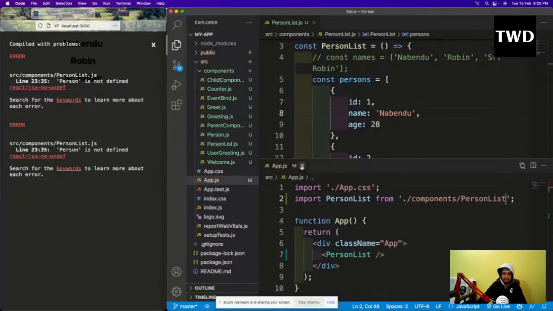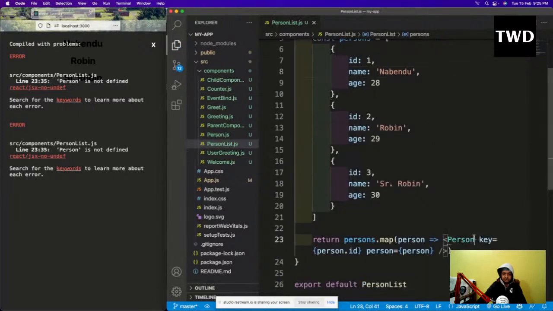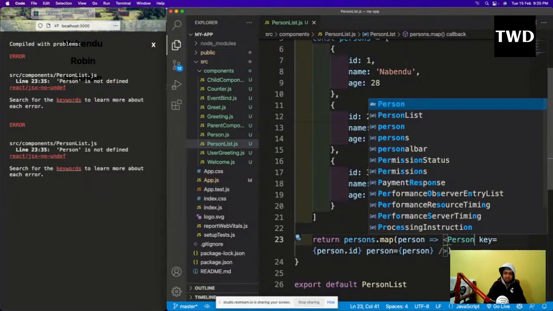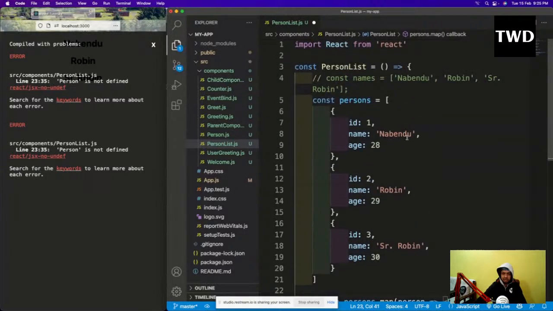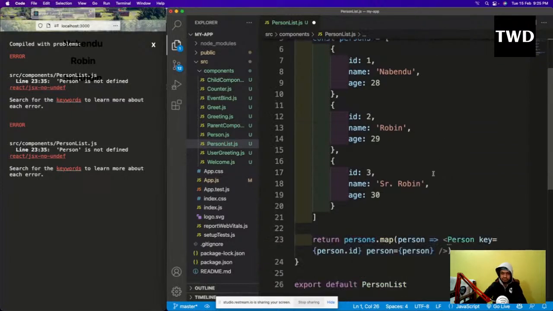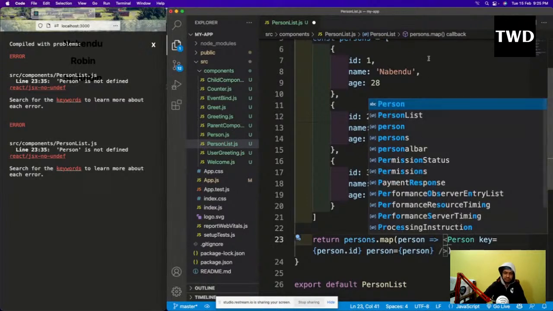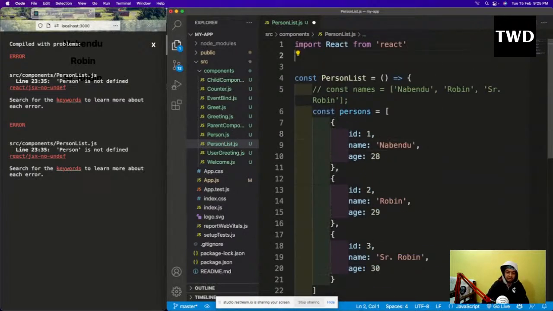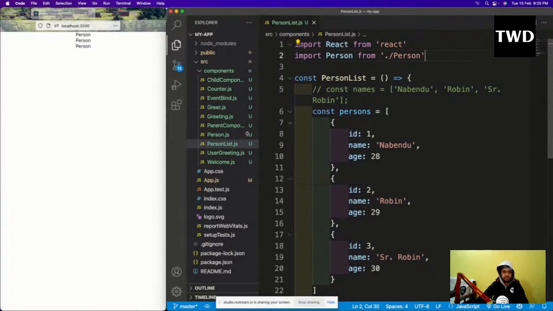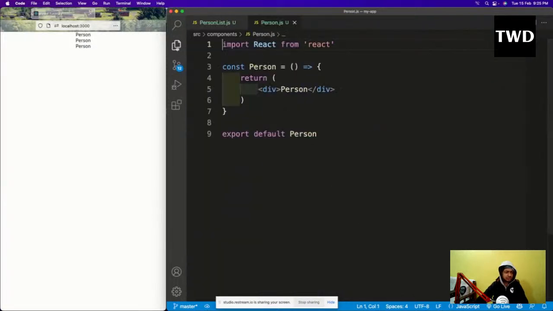I have not included the person here. Sometimes it doesn't happen, so I have to import it, like import person from person, like this. And then I'll go to this person and I will show it.